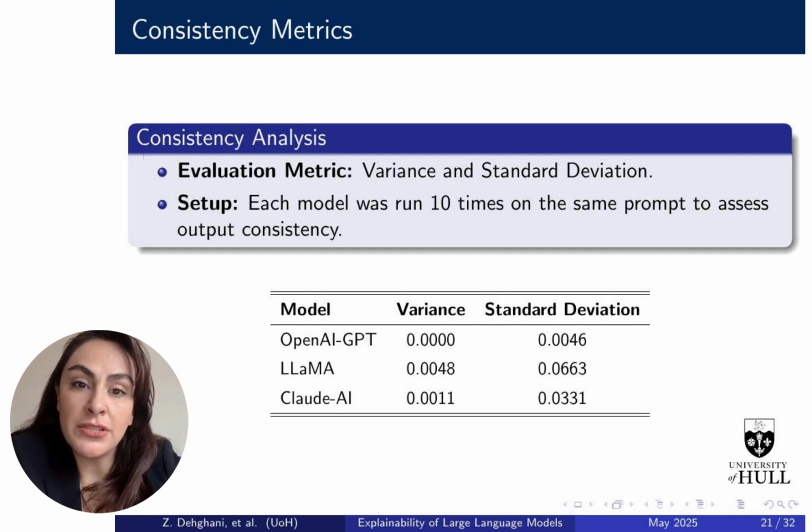To measure consistency, we ran each model 10 times on the same prompt. We used variance and standard deviation as metrics. As you can see in the table, OpenAI GPT showed the most consistent behavior with nearly zero variance. In contrast, LLama and Claude AI had higher variability in their outputs.